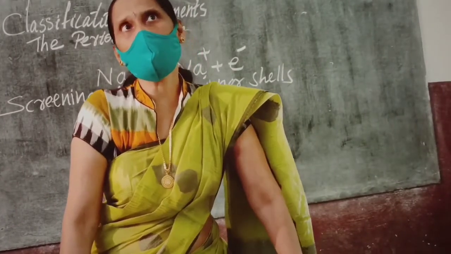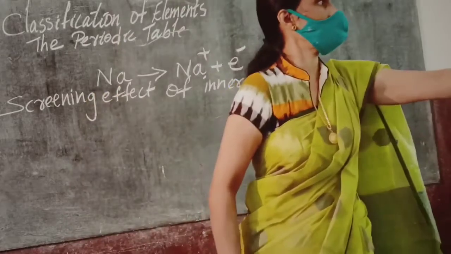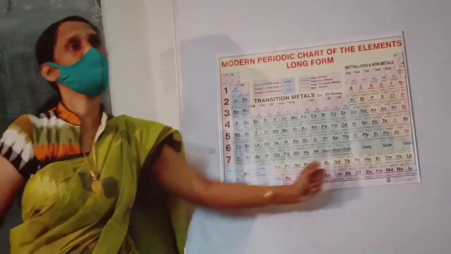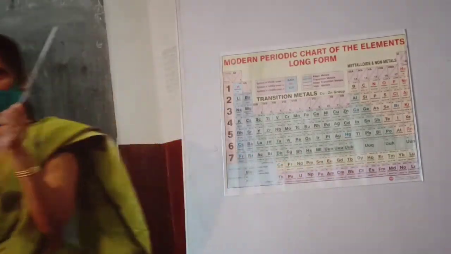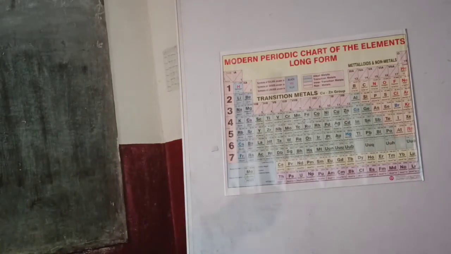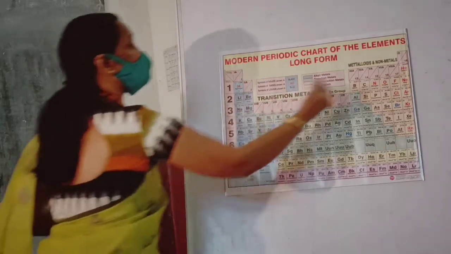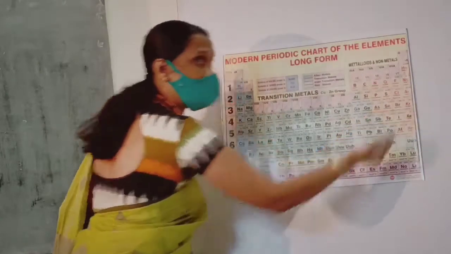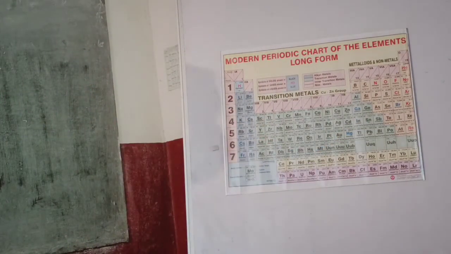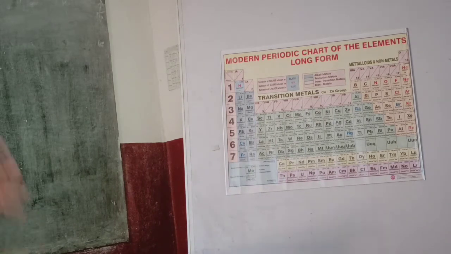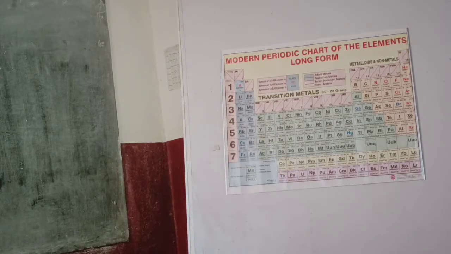So automatically you may be thinking that from left to right, ionization energy should increase, because the nuclear charge is increasing. Nuclear charge means the number of protons is increasing. Because of the increasing nuclear charge, it will attract the outermost shell more and more towards its center.